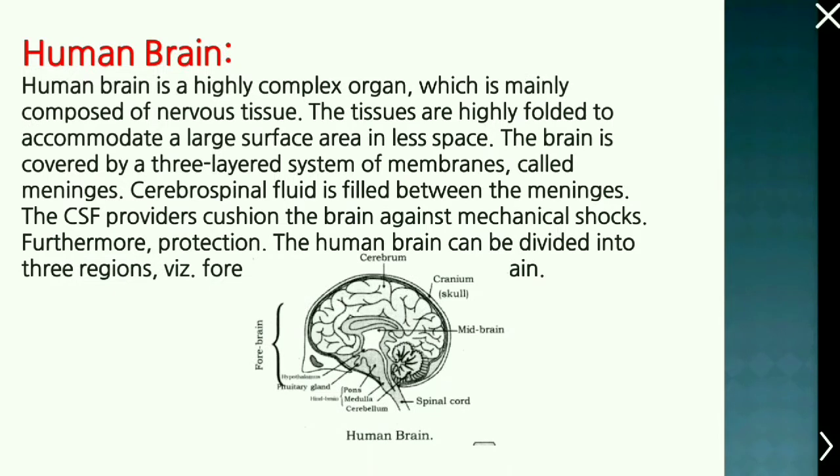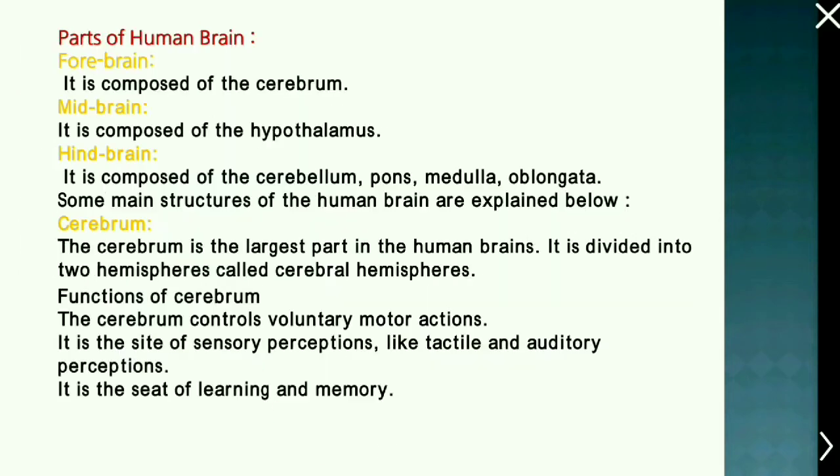The human brain can be divided into forebrain, midbrain, and the hindbrain. Coming to the forebrain, it is composed of the cerebrum. The midbrain is composed of the hypothalamus, and the hindbrain is composed of the cerebellum, pons, and medulla oblongata.